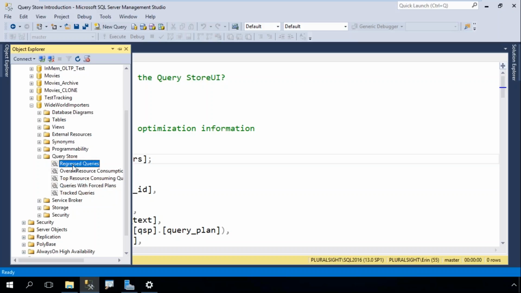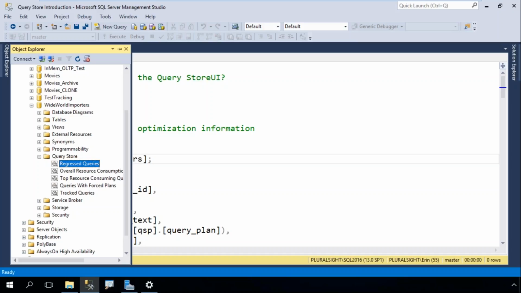So let's say that a user comes to me, or somebody calls, or my manager calls, and they're like, hey, the system is slow, what's going on? I can say, well, let me check, let me see. And the first thing I might do is look to see, do I have any queries which have regressed? So I double click and I get this window, which doesn't look very impressive right now because it doesn't look like anything has regressed. But pay attention here to what's in the top left, the top 25 regressed queries during the last hour.